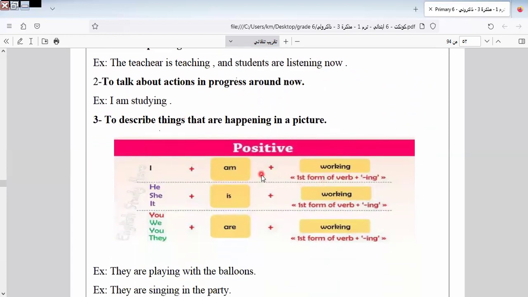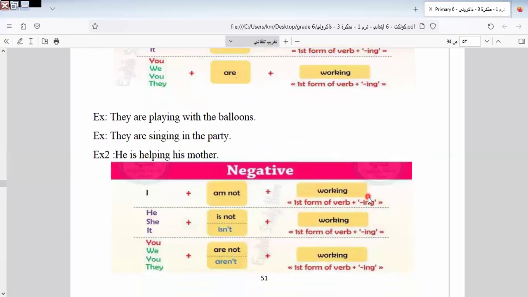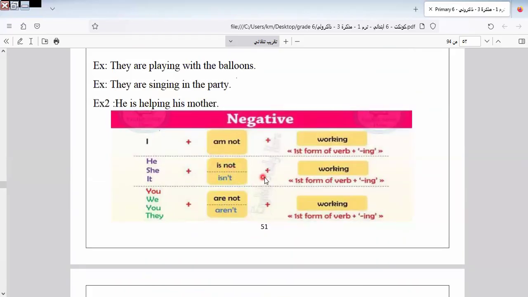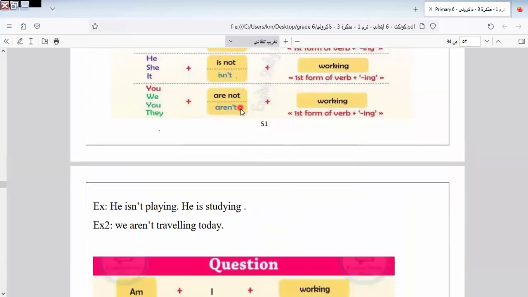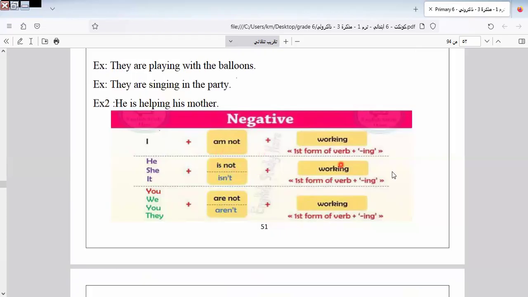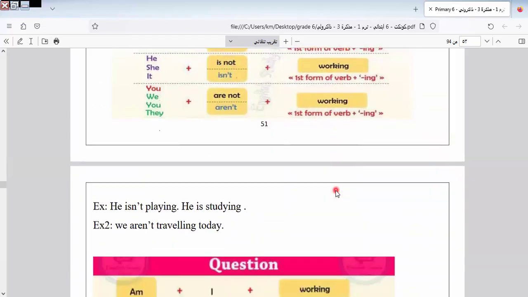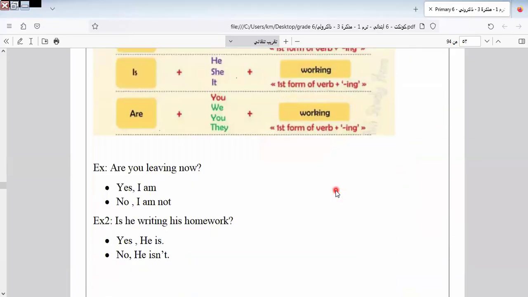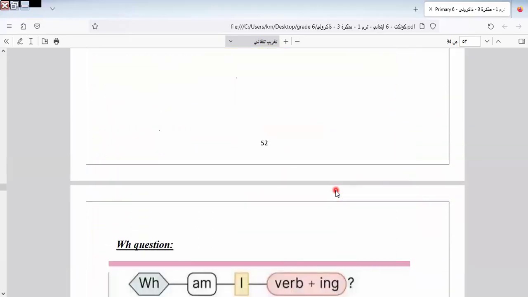Here we can make this tense by adding the formula of this tense. It will be am, is, are plus a verb plus ing form. As we know, when we use not, I think I explained how we use it. We use am not, is not, and put the verb in adding ing form, in question form and in negative form. I think I'll explain this during the lessons.